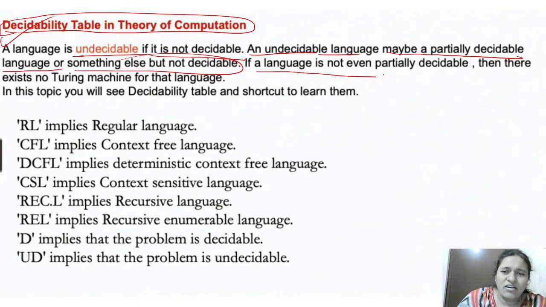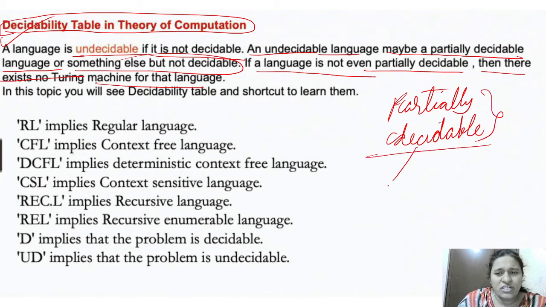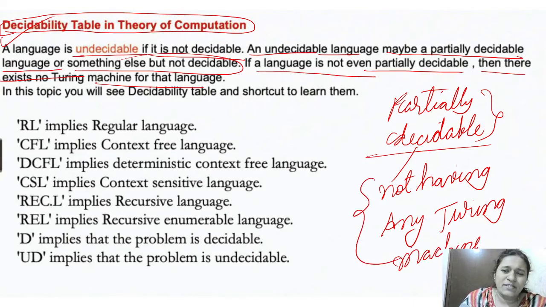If a language is not even partially decidable, then there exists no Turing machine for that language.